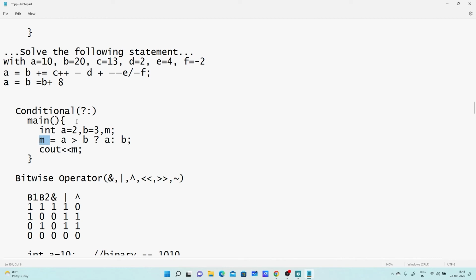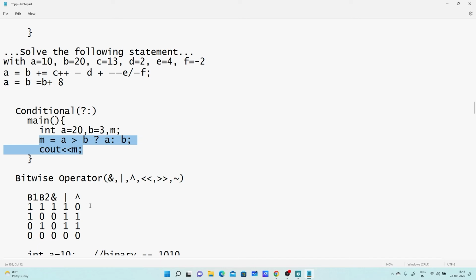Okay, suppose I am changing the value of a to 20. So what will be the result? Yeah, so condition is true, so value of a will be assigned to m. So in this case value of a is 20. So this is the logic to find the largest of two numbers. This is a conditional operator. If a question is asked for the conditional operator, you have to use this operator only. Don't go for if else.